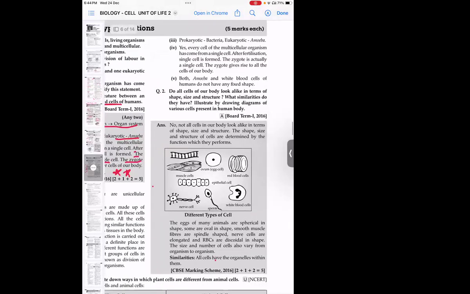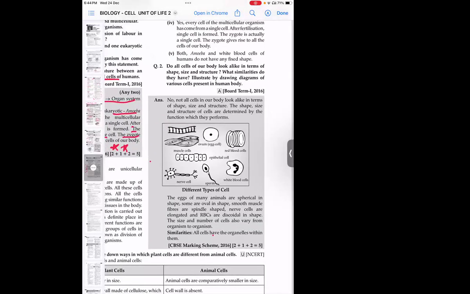Do all cells of our body look alike in terms of shape, size, and structure? This is question one here. No, not all cells in our body look alike in terms of shape, size, and structure. What similarities do they have? And illustrate by drawing diagrams of various cells.